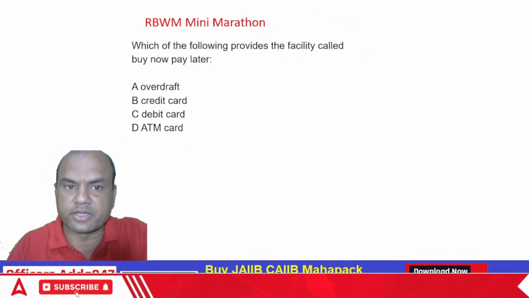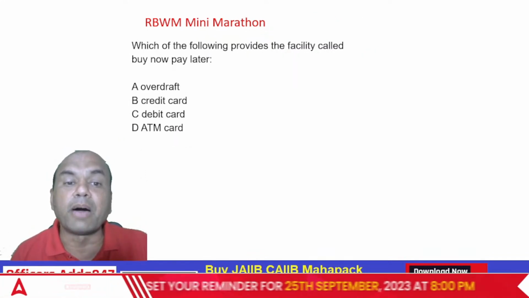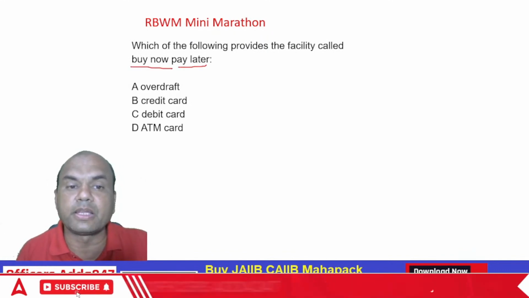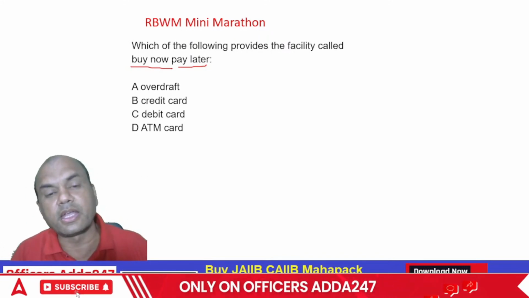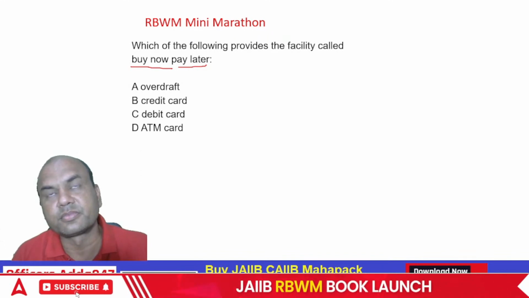Chalo. Next one. Which of the following provides a facility called buy now, pay later?